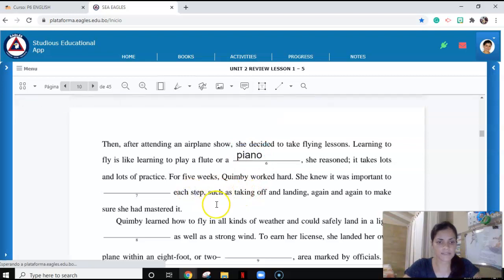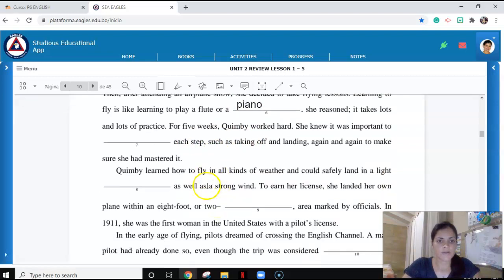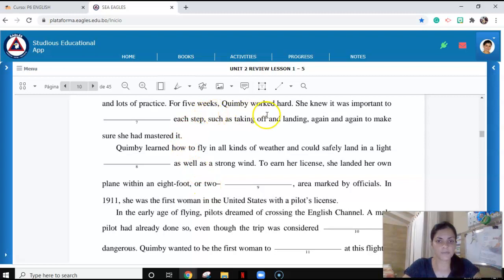Let's move on to number 7. For 5 weeks, Kimber worked hard. She knew it was important to each step, such as taking off and landing, again and again to make sure she had mastered it. Each step, such as taking off and landing again and again. So let's find our context clues.